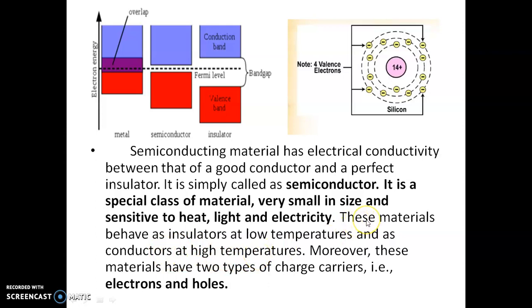How do we say this? At low temperature, the same semiconducting material behaves like an insulator. How is that possible? We should know the atomic configuration of a semiconductor. In all semiconductors, the atom has 4 electrons in its outermost orbit. It has tetravalency, so atoms are connected together by means of covalent bonds.